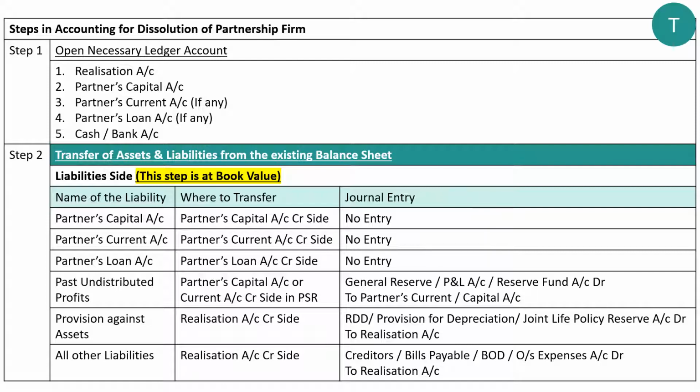Next is partners current account. If partners current account is there in the existing balance sheet, then it should be transferred by us to partners current account credit side because it is coming from the liability side. So again, journal entry is not required because the name of the account in the balance sheet and the name of the account in your step number 1 is exactly the same. Since the name is the same, there is no need to pass any journal entry. Next, partners loan account, if it is there on the liability side of the existing balance sheet, then it should be transferred to partners loan account, again credit side, because anything on the liability side must go to the credit side. But the specialty is, in the balance sheet the name is partners loan, in the ledger account the name is partners loan. That means it is going to its own account, so there is no journal entry required.